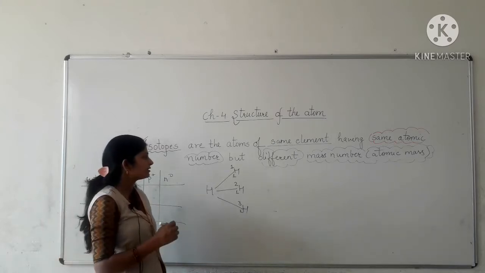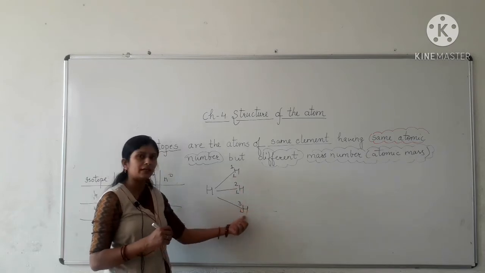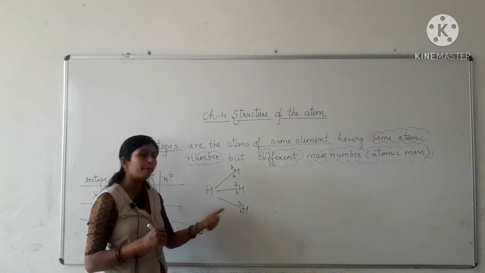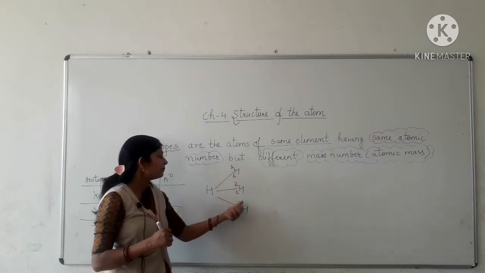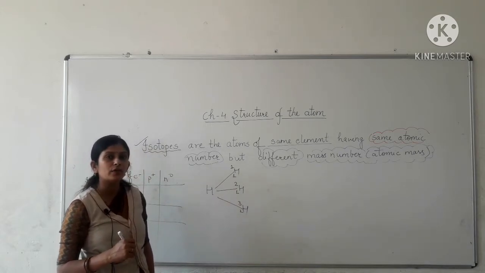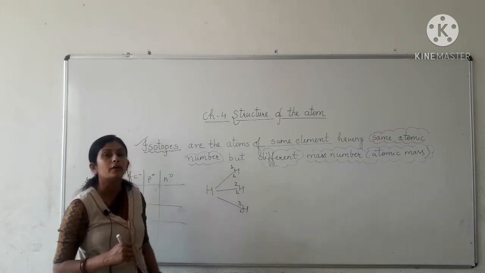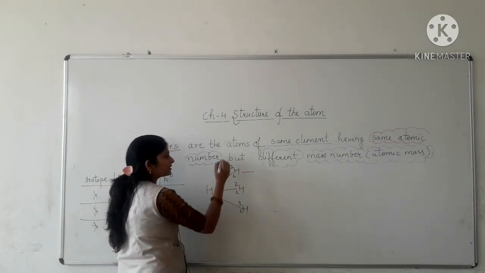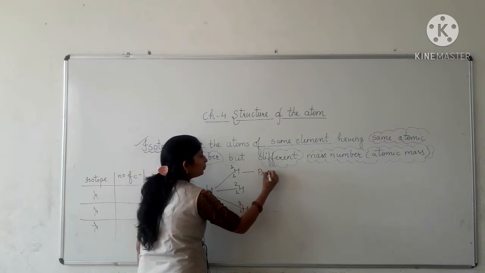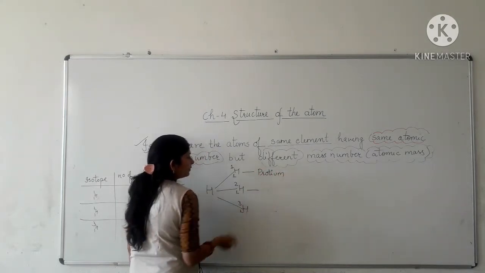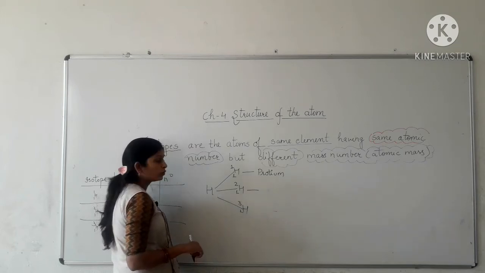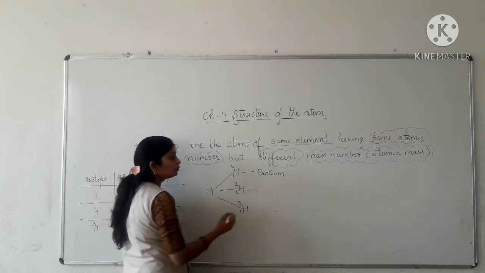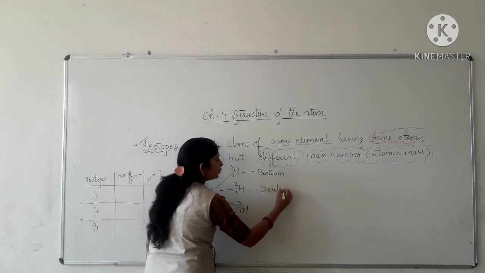You can see these are the three atoms of the hydrogen element having the same atomic number but different mass number or atomic mass, known as isotopes of hydrogen. The isotope having atomic number 1 and mass number 1 is known as protium. The isotope having atomic number 1 and mass number 2 is known as deuterium.